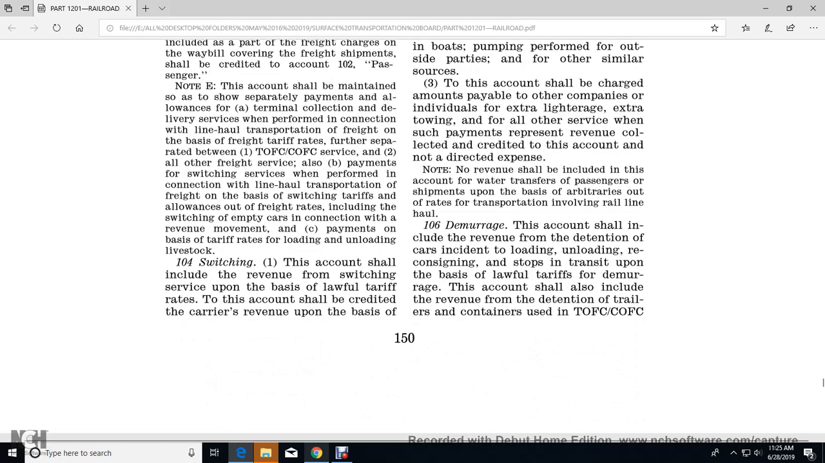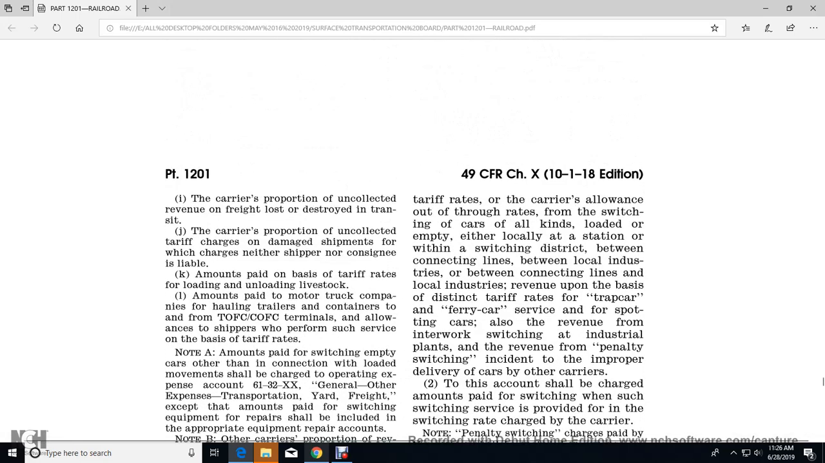And E, not noted. 104 switching. 1. The account shall include the revenue of switching services upon the basis of lawful tariff rate. The account shall be credited with the carrier's revenue upon the basis of tariff rate.